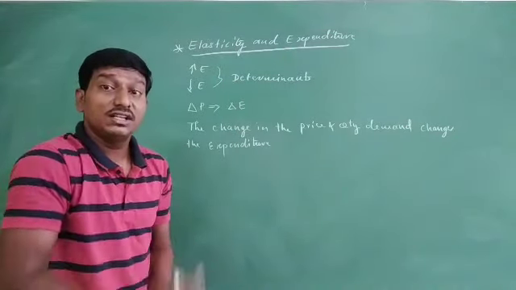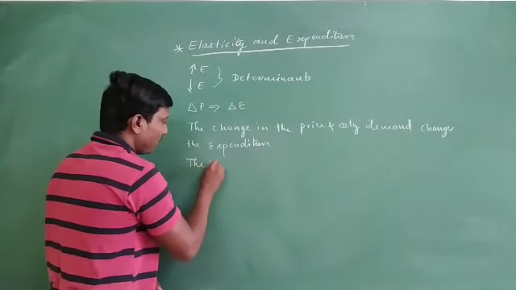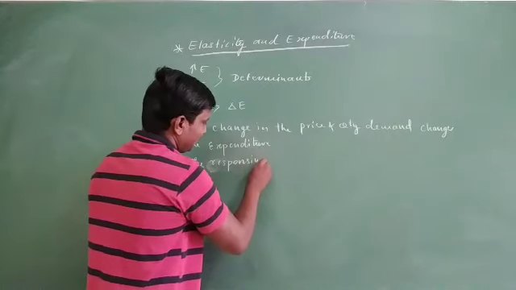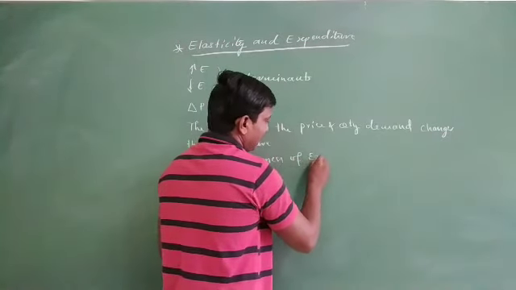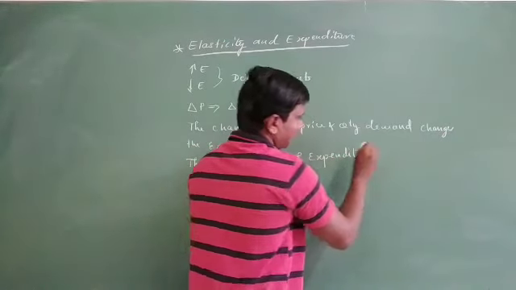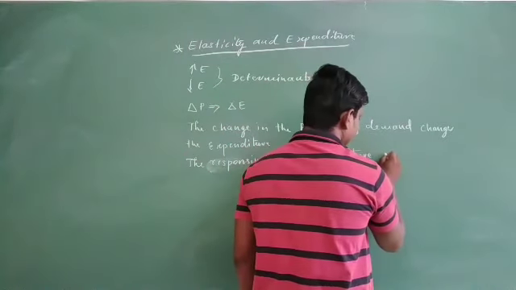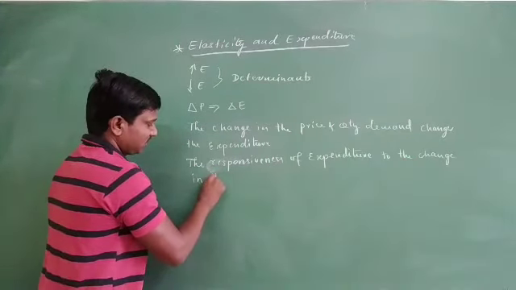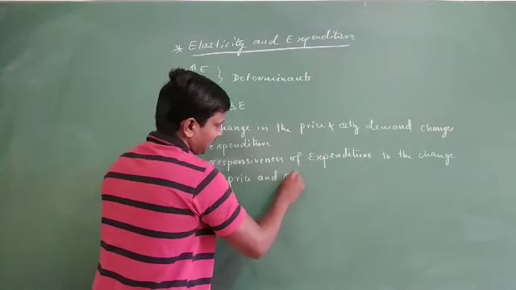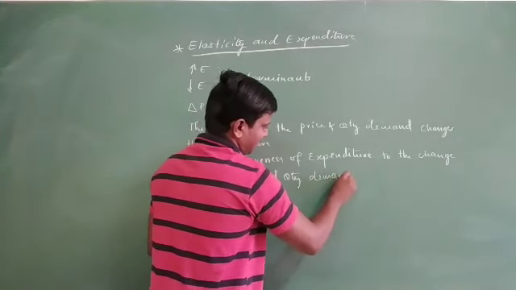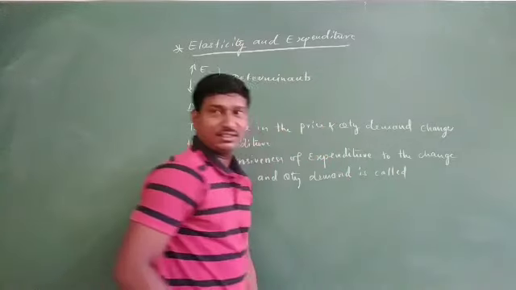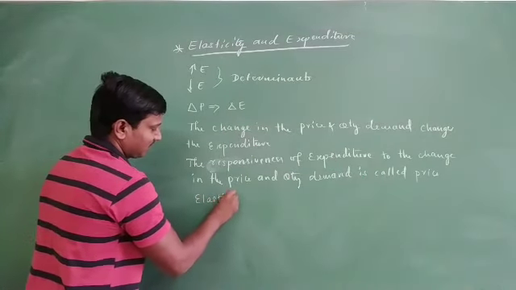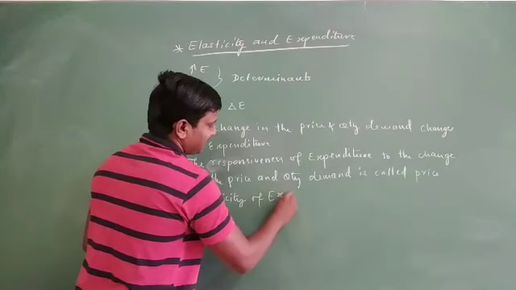So if we give the exact definition, we say: the proportion, or you can say the responsiveness, of expenditure to the change in the price and quantity demand is called price elasticity of expenditure.